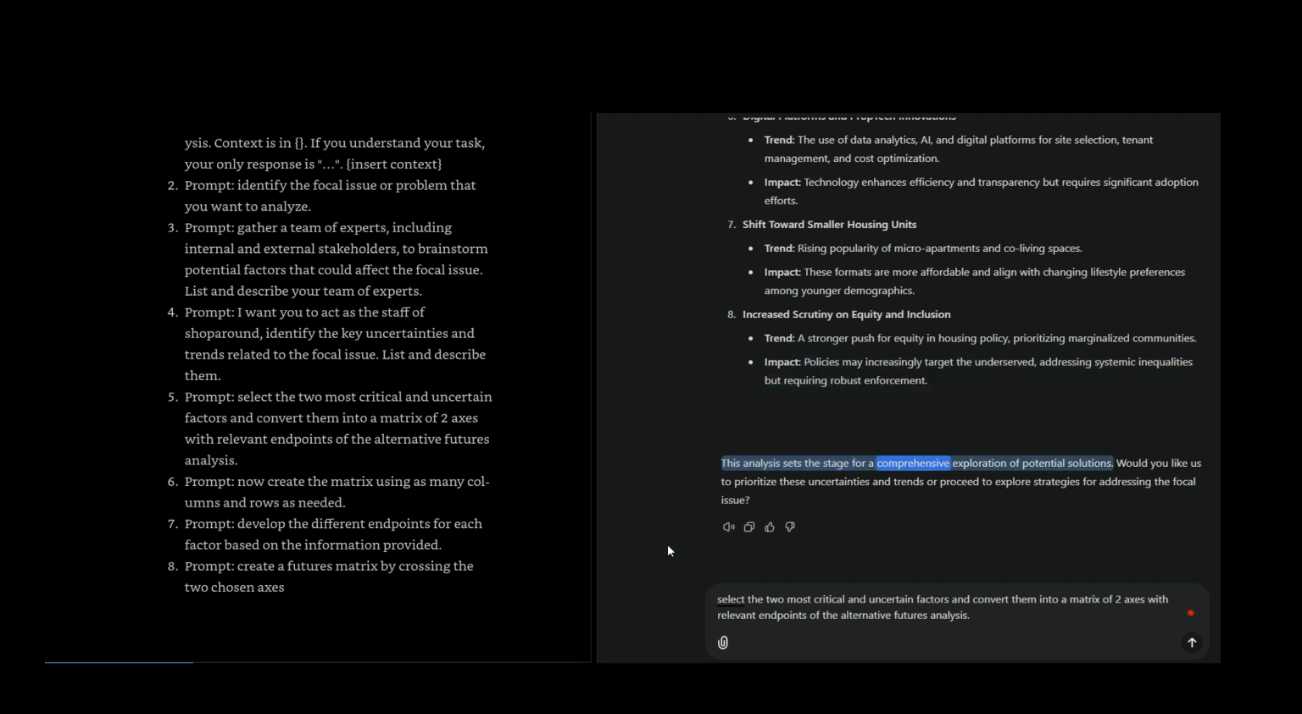This analysis sets the stage for a comprehensive exploration of potential solutions. Would you like us to prioritize these uncertainties and trends, or proceed to explore strategies for addressing the focal issue?